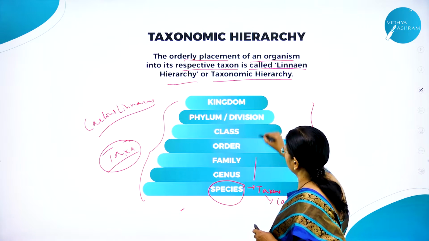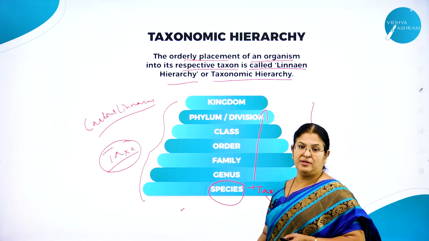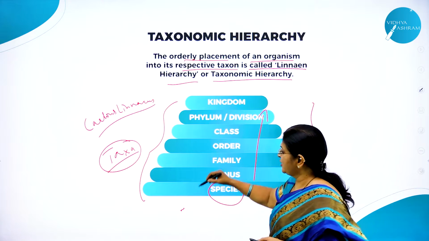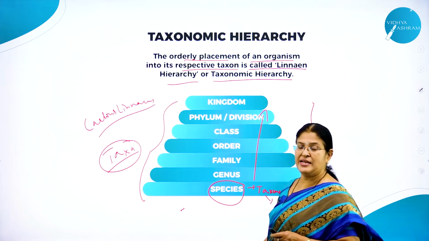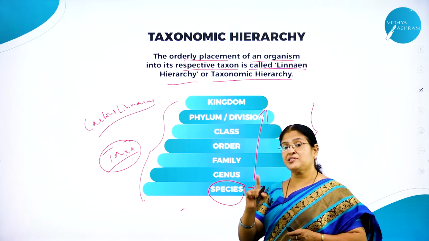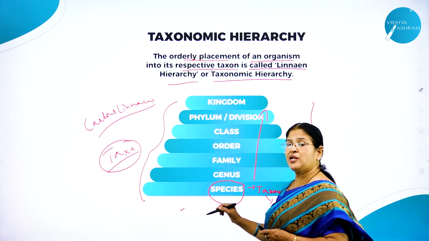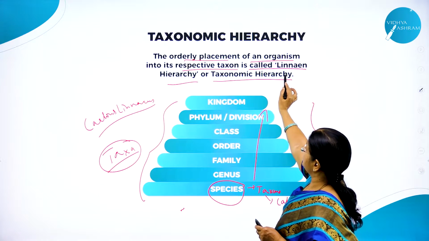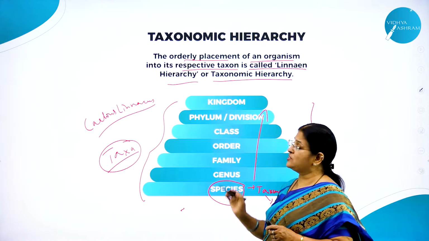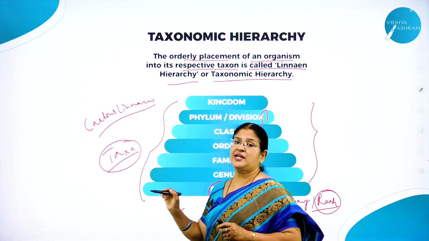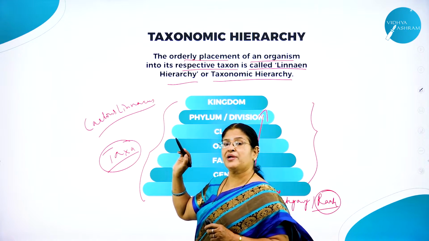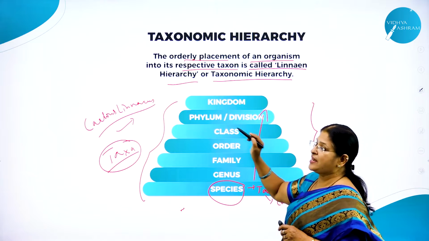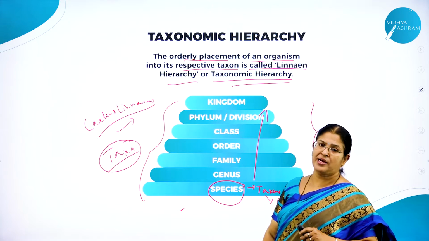As I said, species is the basic unit of classification. Without this, can you do this classification? No, never. So species are the basic units of classification. You'll understand better with the next slide. The orderly placement of an organism into its respective taxon is called Linnaean hierarchy. Why? Because this taxonomical hierarchy was proposed by Carolus Linnaeus, hence the name Linnaean hierarchy, or otherwise taxonomic hierarchy.